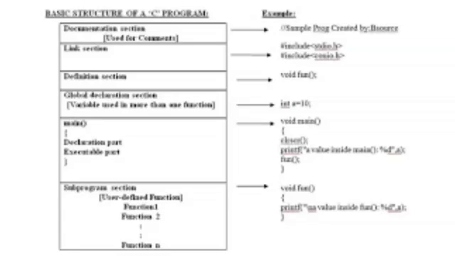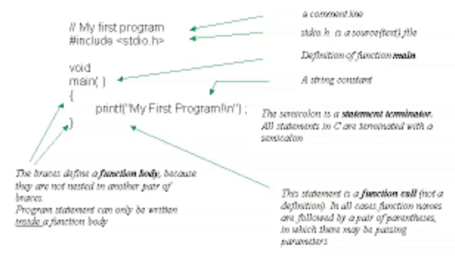So, the subfunction section can contain any number of user-defined functions. These functions are called by the main function and all other functions. Then we can go for the compiling and execution of programs. Executing the C program involves three steps. Those are creating a program, compiling the program, and executing the program.